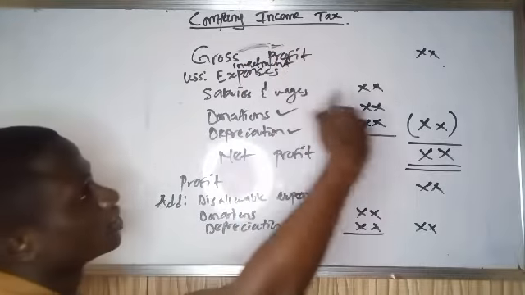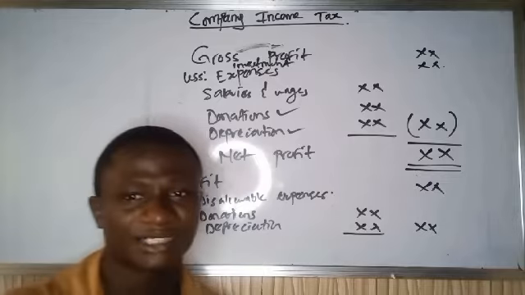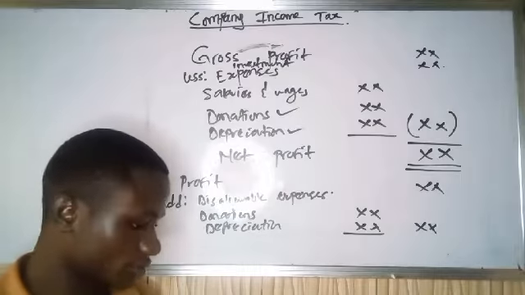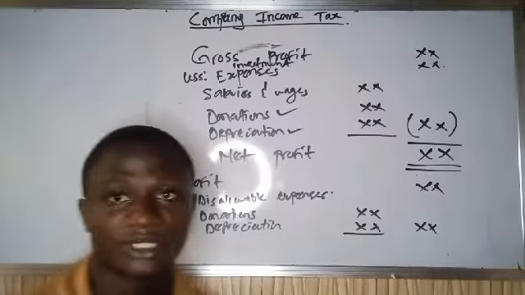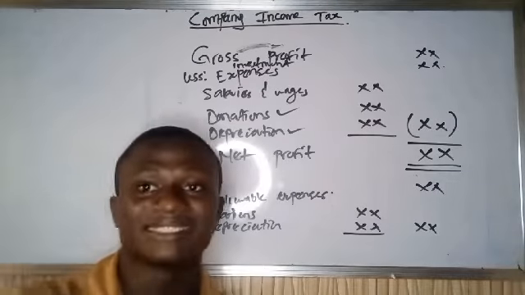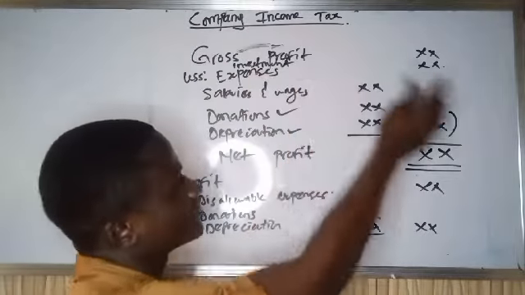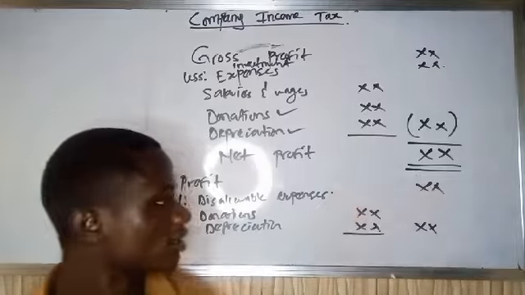So investment too is a non-taxable income, and I will explain why it is a non-taxable income. Just follow this video. If you have your investment that has been added to your profit, it has increased your profits, right?